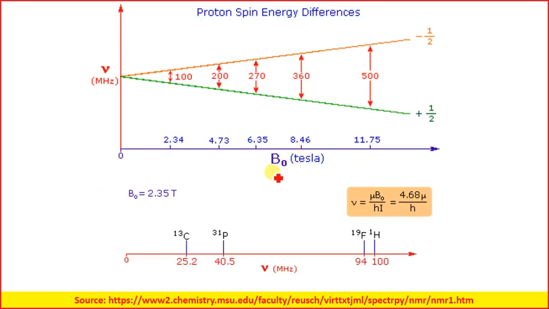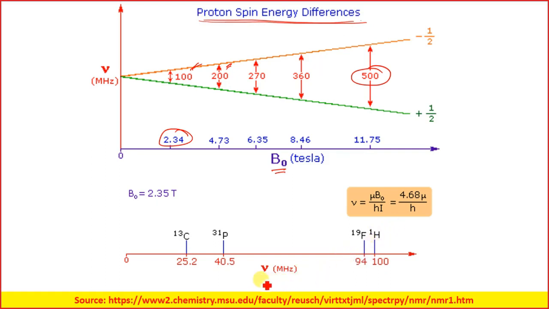Now, if you see, B naught is given, and then what is the energy difference over here? When the magnetic field is 2.34 Tesla, you have 100 joules. Then at 4.73, you have 200 joules. And if you see at around 11 Tesla, we are having only 500 joules. That is the energy difference of the protons.